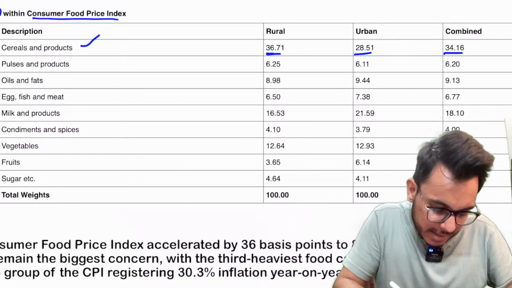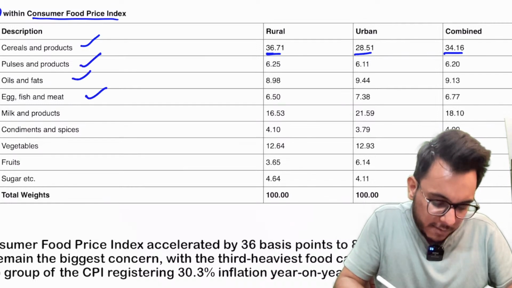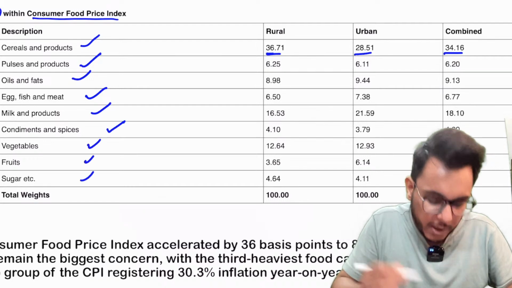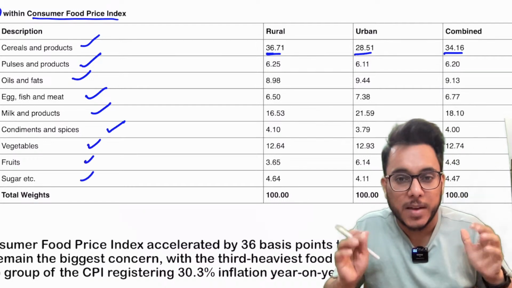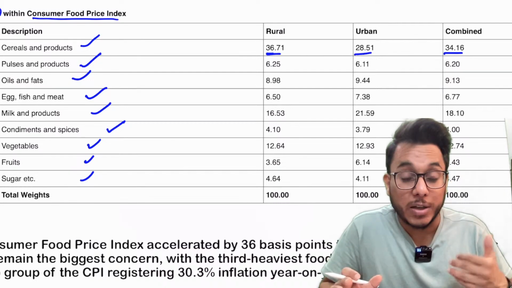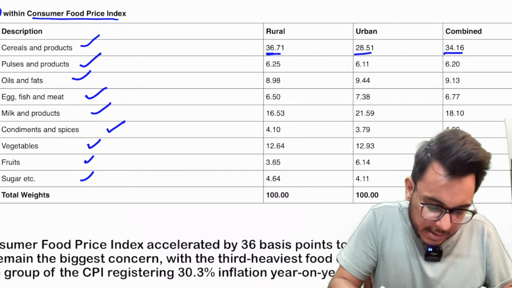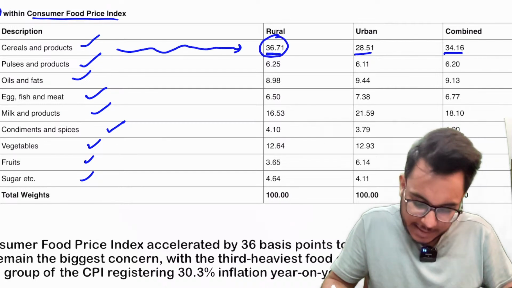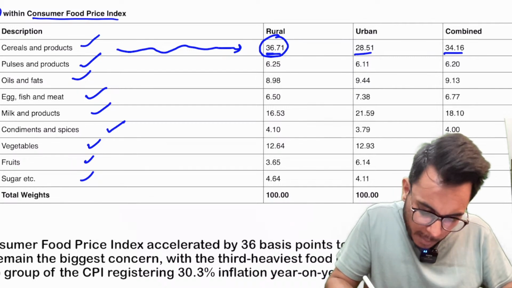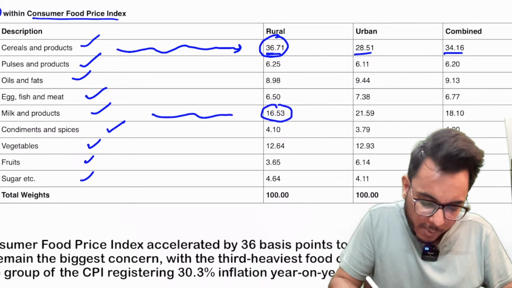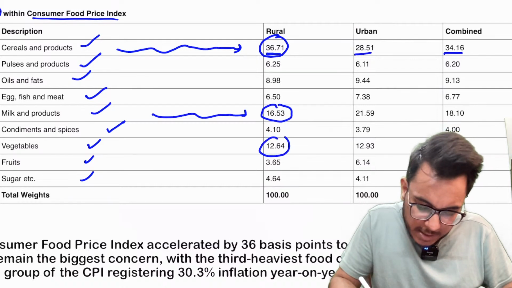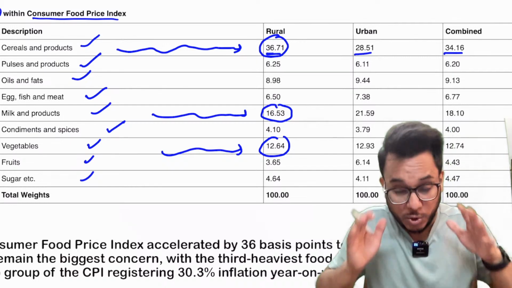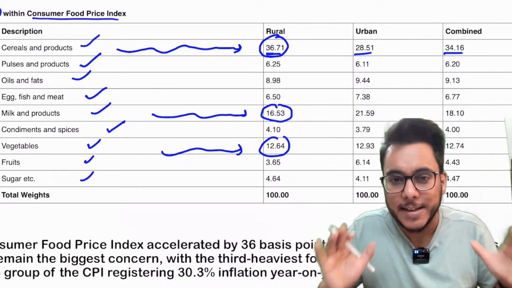Then we have pulses, oils and fats, eggs, fish and meat, milk products, condiments and spices, vegetables, fruit, sugar. So these are the categories that we have. The highest weightage is given to cereals, that is 36.71. The second highest is milk products, that is 16.53, and vegetables are third highest, that is 12.64%.